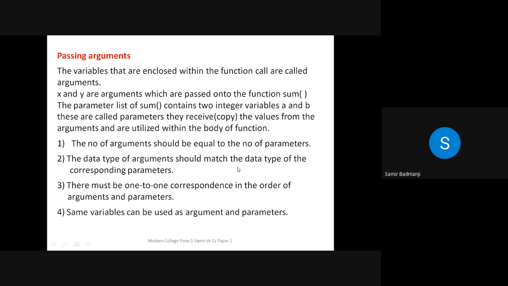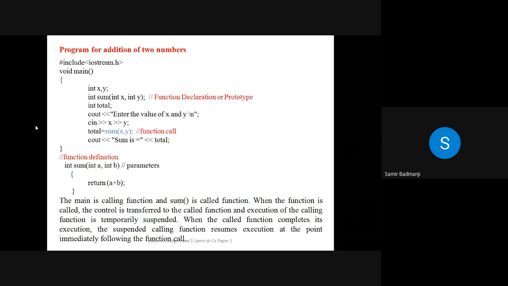The data type of argument should match the data type of the corresponding parameters. There must be one-to-one correspondence in the order of arguments and parameters. Means what? Now suppose you are calculating the area of, say, a triangle. What is the formula for the area of a triangle? Yes, the area of any given triangle. Half base into height, isn't it?